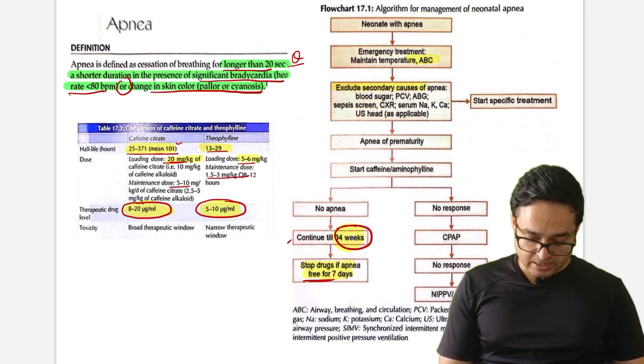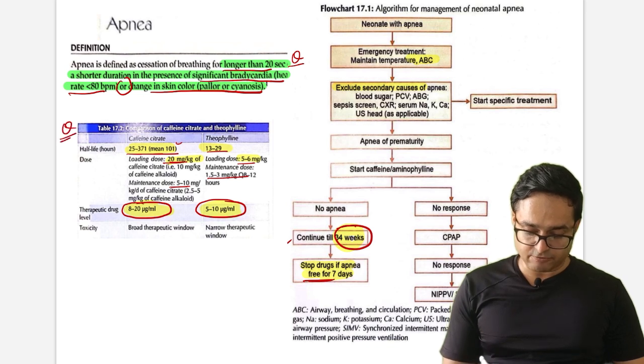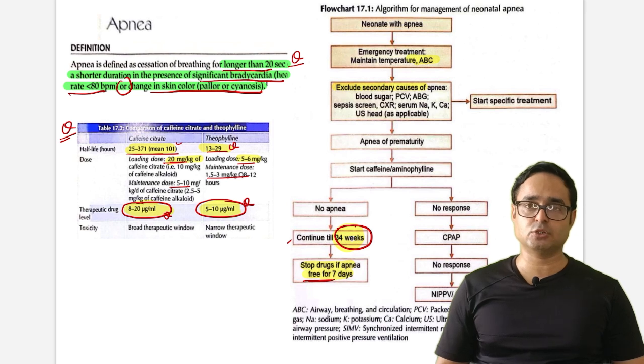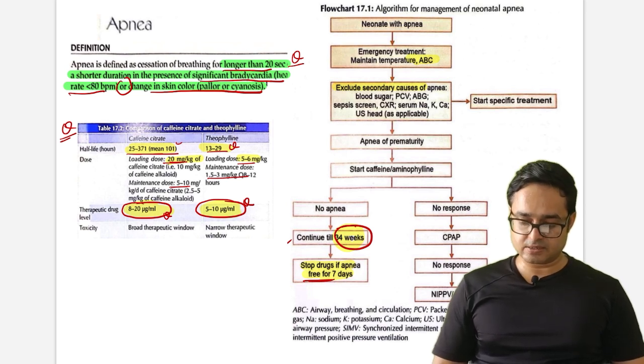Another important question is they will ask what is the half life of caffeine citrate. It is 25 to 100 hours, mean 100 hours. What is the half life of theophylline? It is 13 to 29 hours. Therapeutic drug level of caffeine is 8 to 20 microgram per ml. Therapeutic level of theophylline is 5 to 10 microgram per ml. Okay, dose they can ask, you have to remember, but these four questions are definite previous year questions in both NEET SS and INI SS exam.